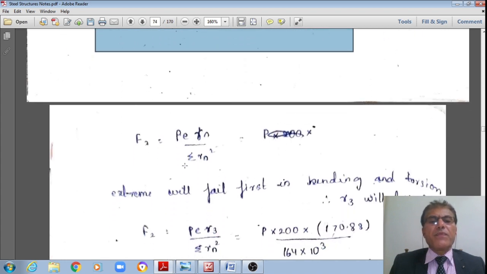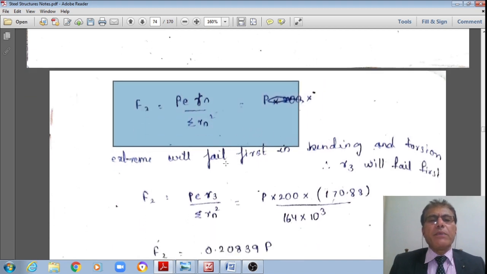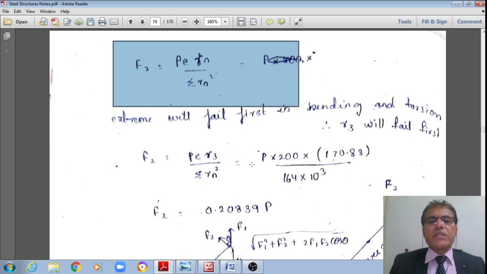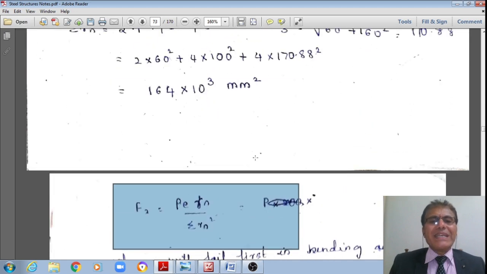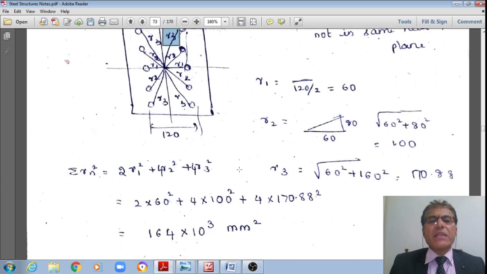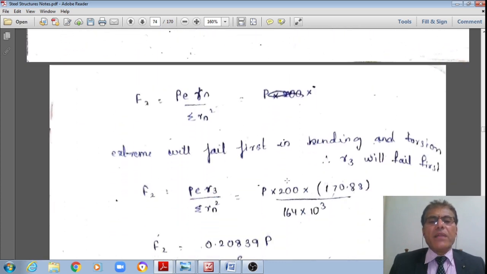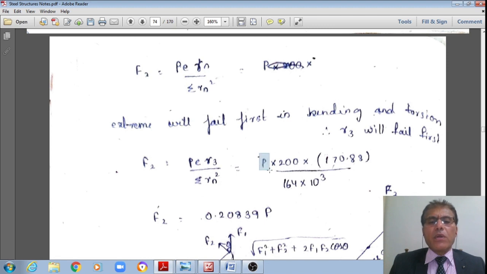mm square. Therefore, now I would have the shear force due to this torsion or bending moment equal to P e Rn divided by the summation of Rn square. However, that extreme bolt, which is far off from the CG of the group, is at a distance of R3. Therefore, in the numerator I would have R3 instead of Rn. Here P is unknown, right?